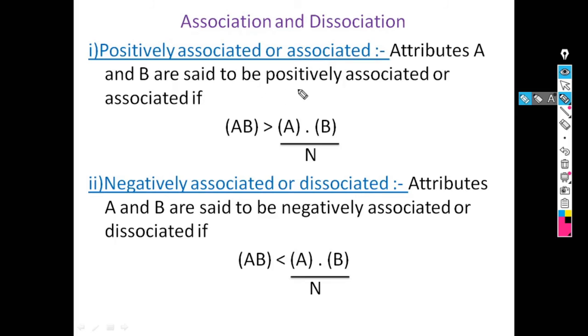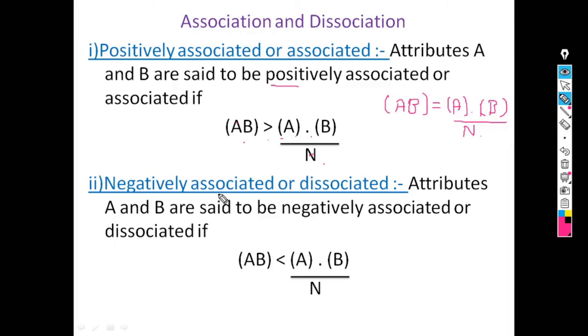Attributes A and B are said to be positively associated or simply associated if the value of AB is greater than A into B divided by N. If the attributes are independent, then AB is equal to A into B divided by N. But if they are not independent and AB is greater than A into B by N, then we can say there is a positive association between the attributes.